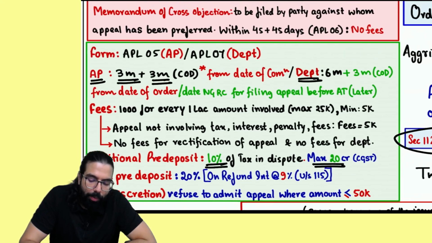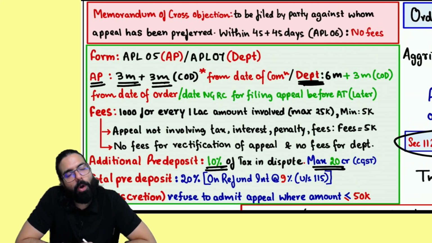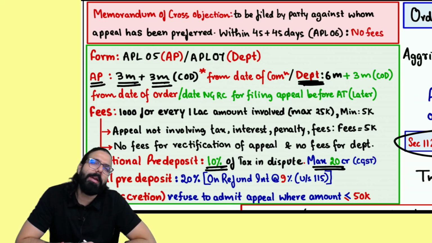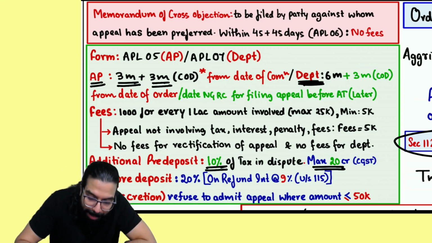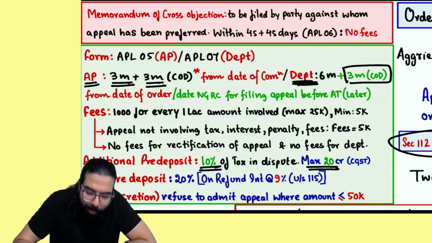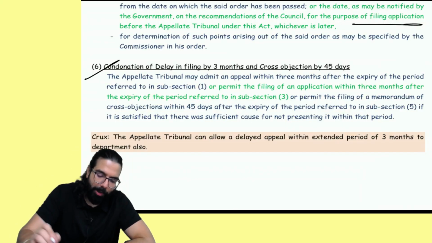The department had to go within 6 months from the order of the appellate authority. For the department, there was no condonation of delay; it had to go directly within 6 months. Now an additional 3 months condonation of delay is being allowed for the department also. That's all they have told.